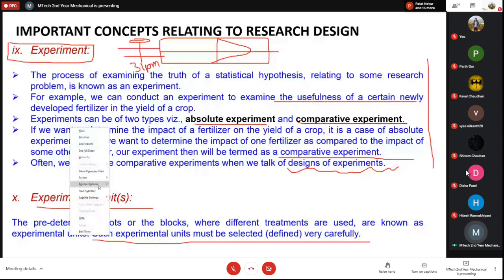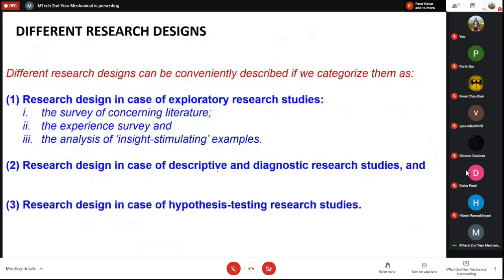Now the next part is the different research designs. So in the next class we will be starting the experimental research designs. So today we will see what the different types of research designs are. So research designs can be classified into three categories. One is for the exploratory research, one is for the descriptive research, and the third is for the hypothesis testing research.